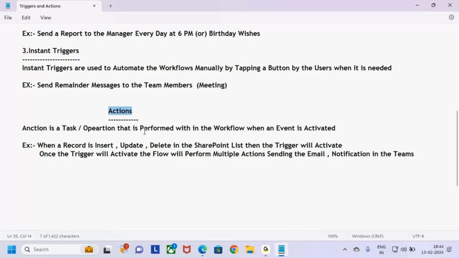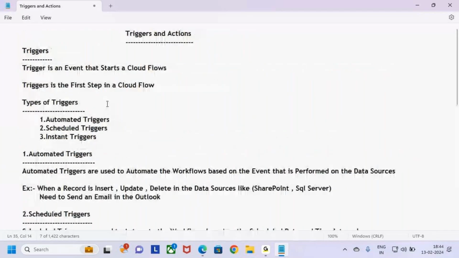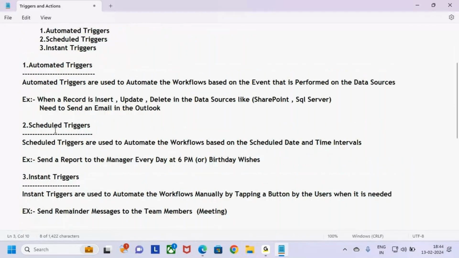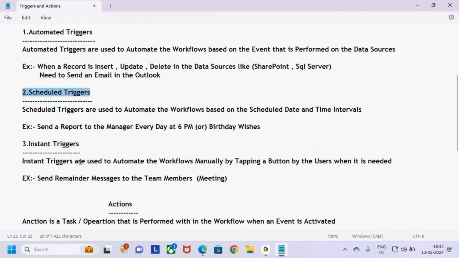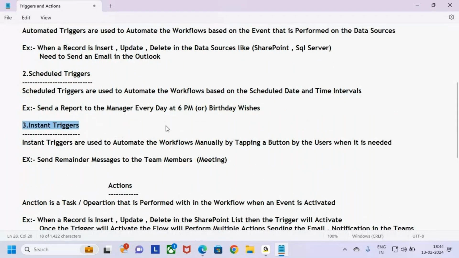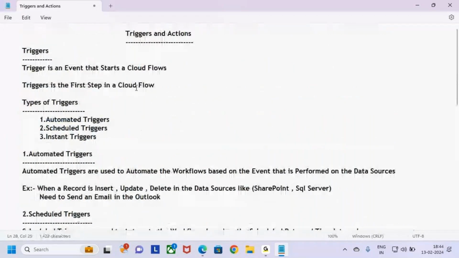A workflow contains only one trigger, but it contains multiple actions. Once the flow starts, multiple actions will be there in that flow. The flow starts based on the trigger. What type of trigger depends on your requirement, whether it is an automated trigger, a scheduled trigger, or an instant trigger. So this is what is meant by triggers and what is meant by actions.